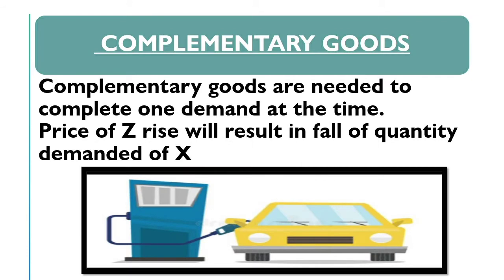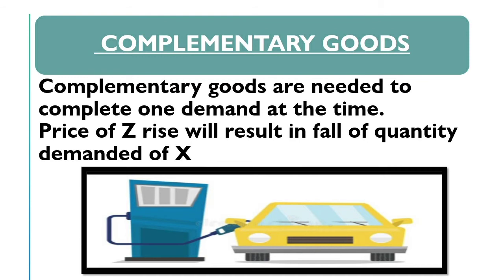Now, let us move on to the complementary goods. Complementary goods are two goods which are required to fulfill one demand. In the example, there is petrol and there is car. If there is any rise in the price of petrol, the demand for the car is going to fall.